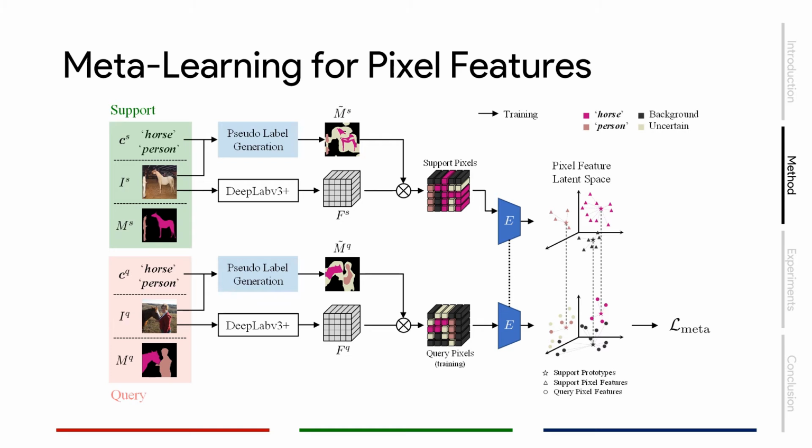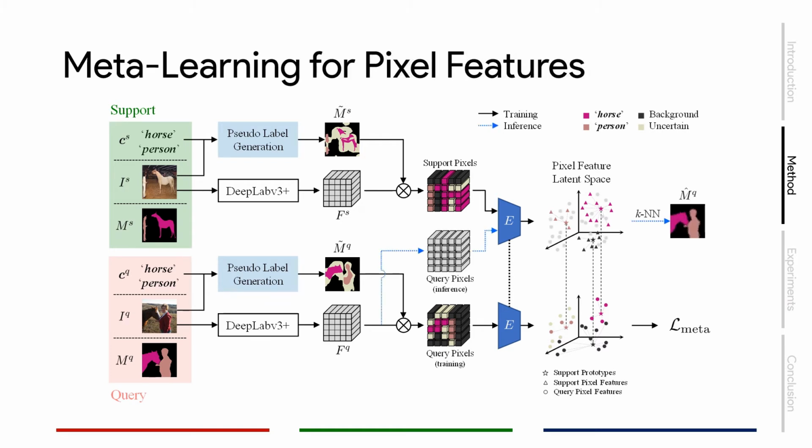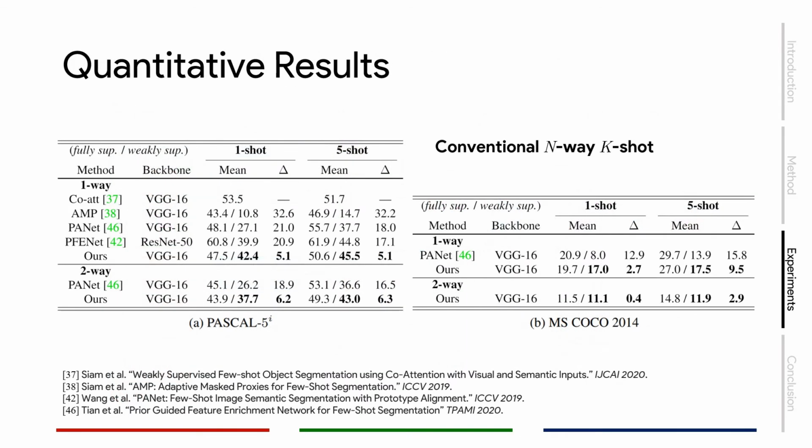This is also commonly known as the prototypical loss. At inference, we fix the encoder and perform k-nearest neighbor search for each pixel feature, resulting in the final pixel-level prediction M hat.